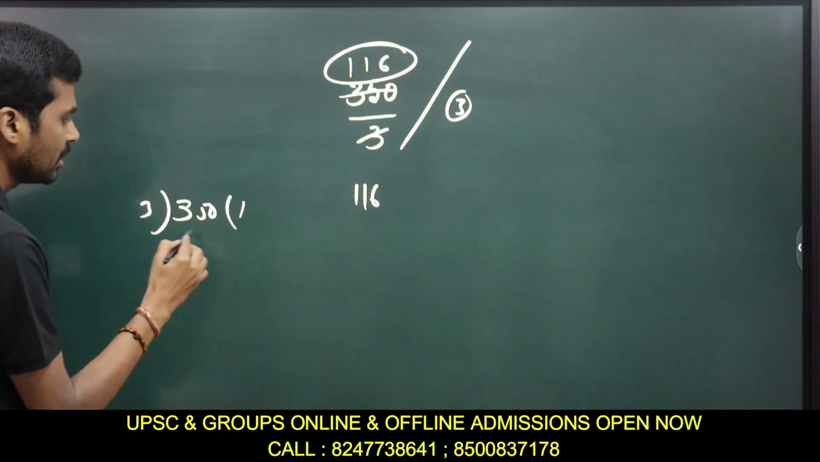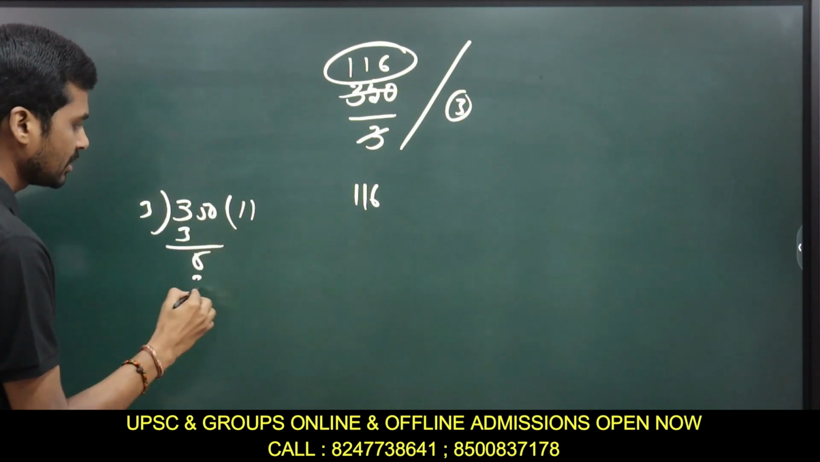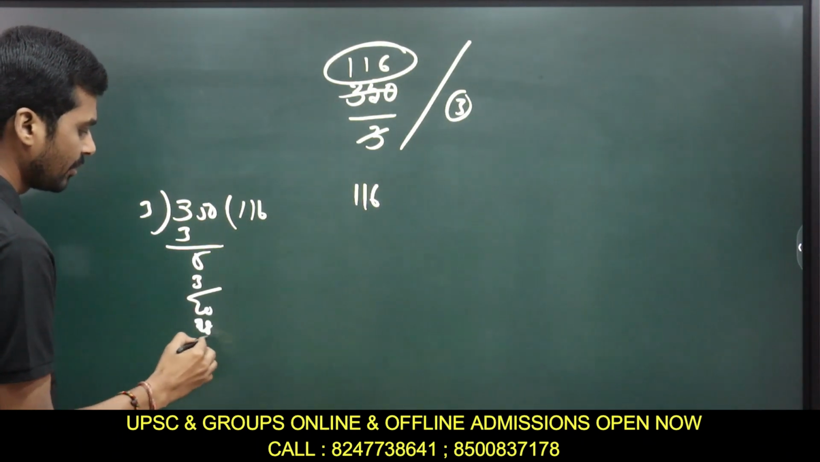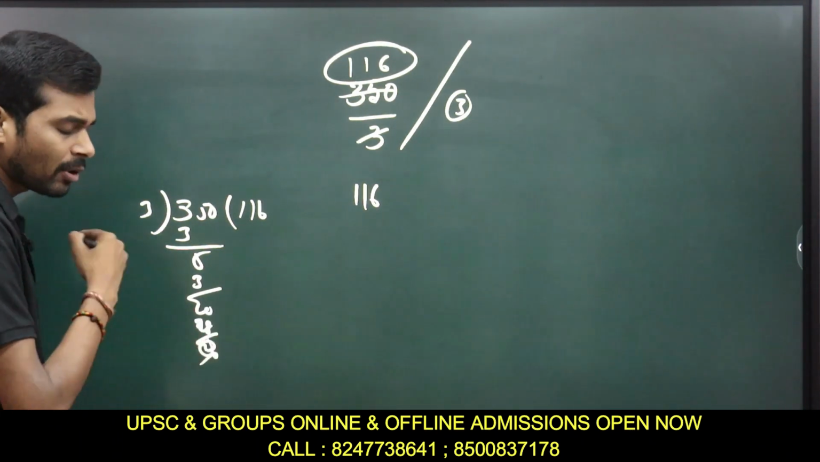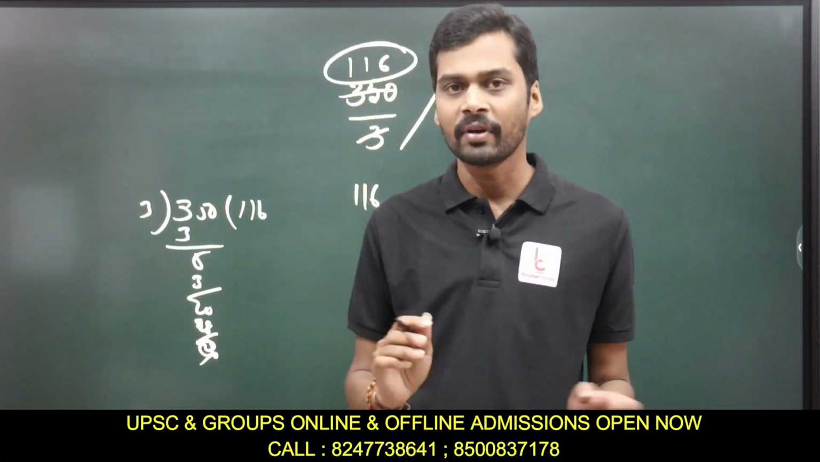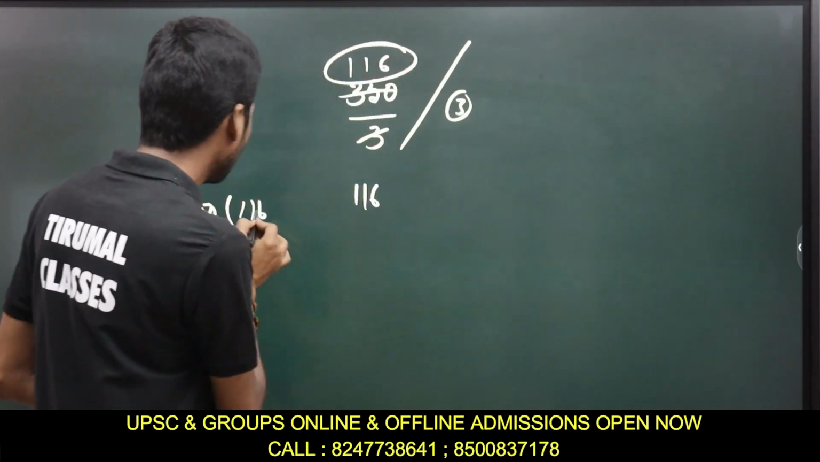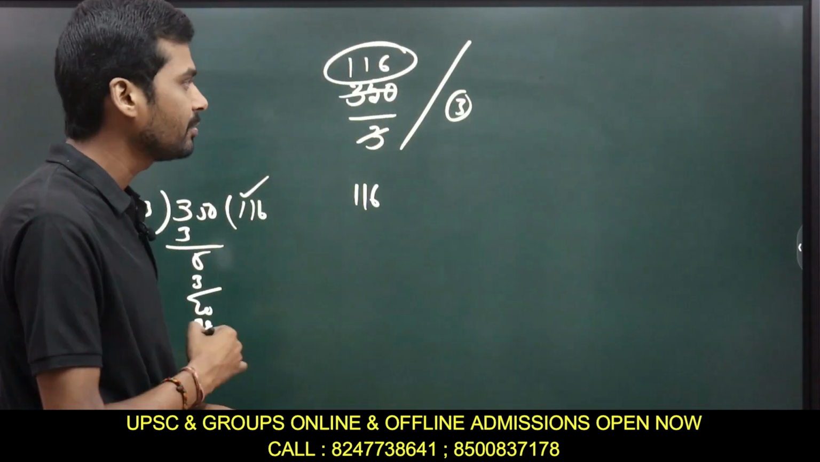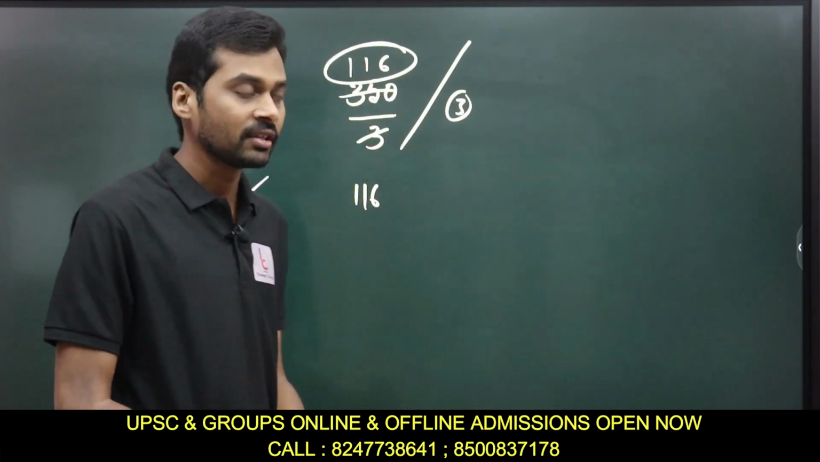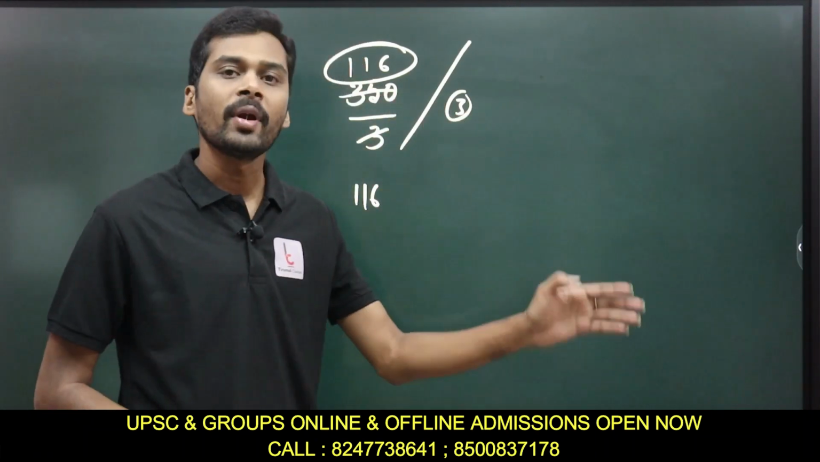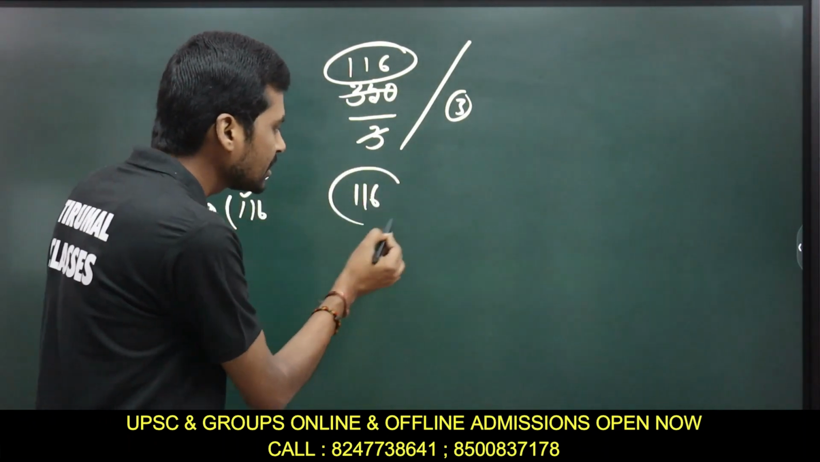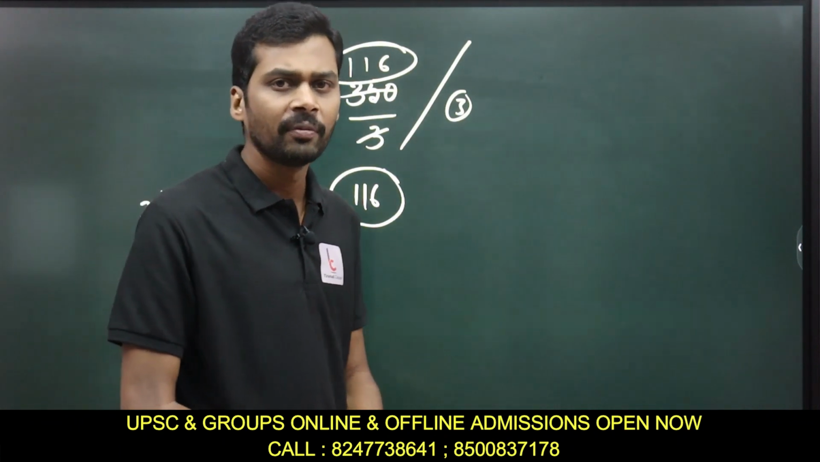So 3 ones are 3, and 5. 3 ones are 3, so 2. 3 sixes are 18. So the remainder is 2. The remainder part is not important here. The only thing we are considering is the quotient part. So when I divide 350 with 3, the answer is 116. So up to 350, there are 116 numbers which are perfectly divisible by 3.